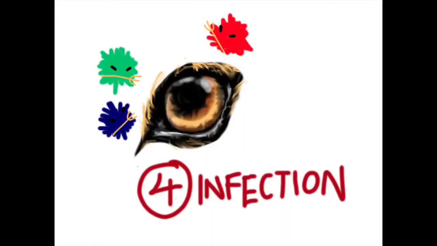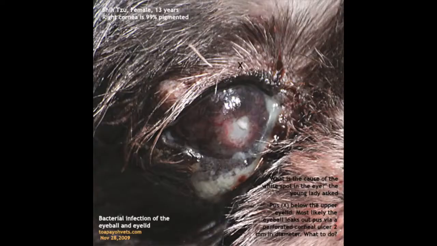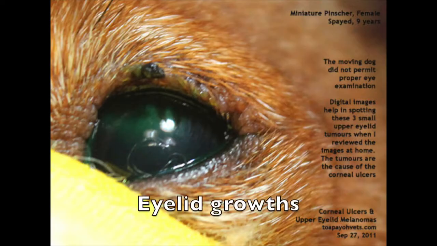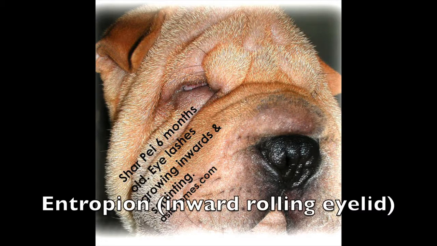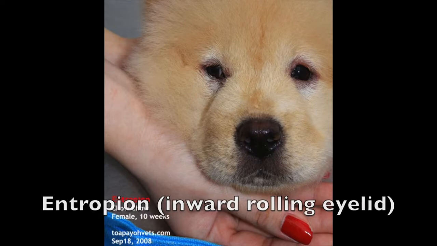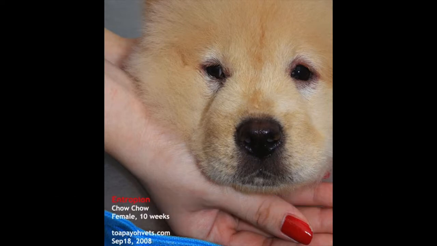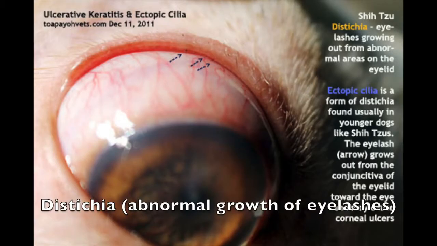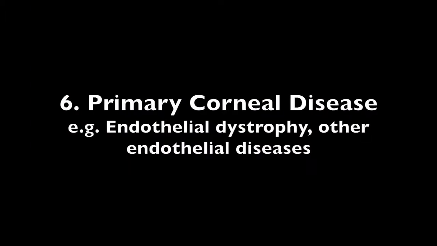4. Infection. Bacterial or viral infection may cause corneal ulcers. 5. Adnexal disease. Adnexal disease includes abnormalities of the eyelid, such as eyelid growths and inward rolling of the eyelid. 6.